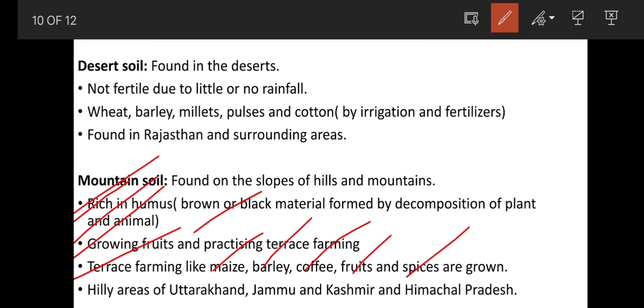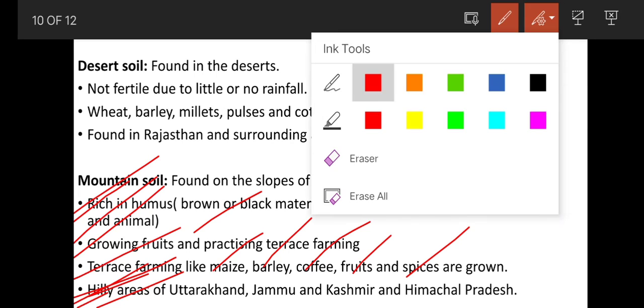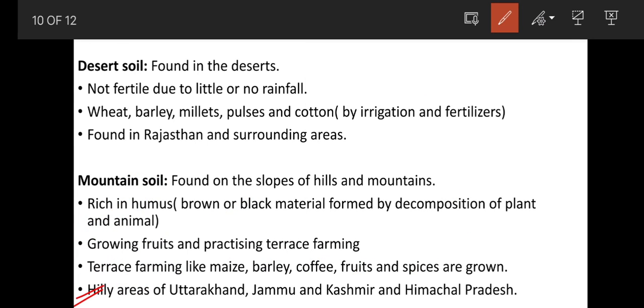And where is mountain soil found? Mountain soil is found in hilly areas of Uttarakhand, Jammu and Kashmir and Himachal Pradesh. These are some of the states which are located in the northern mountains. So, mountain soil is found in hilly areas like those of Uttarakhand, Jammu and Kashmir and Himachal Pradesh.